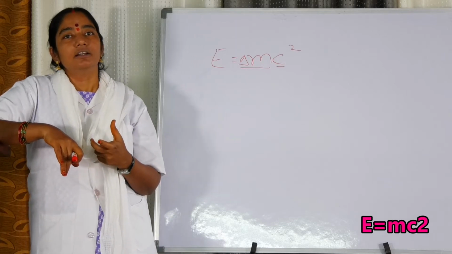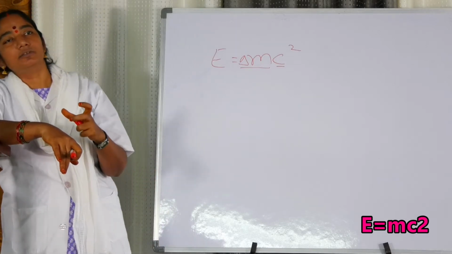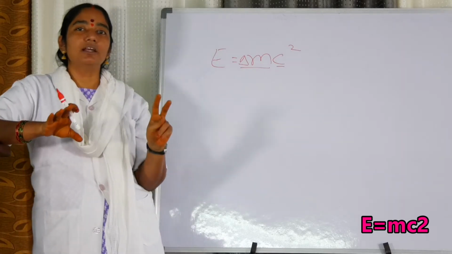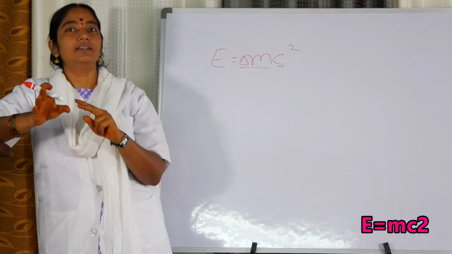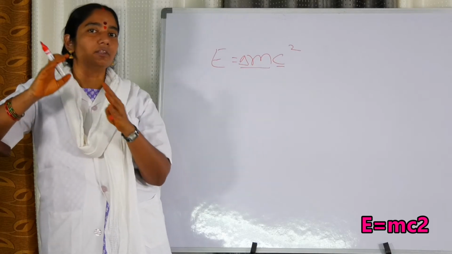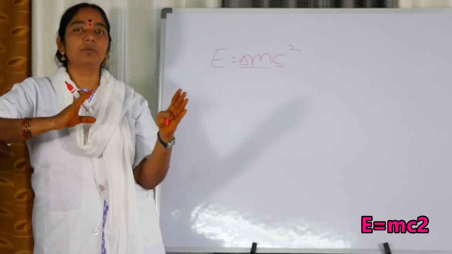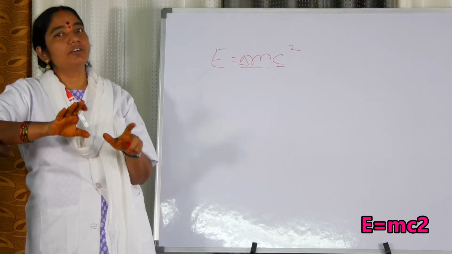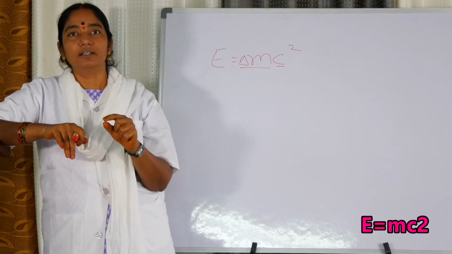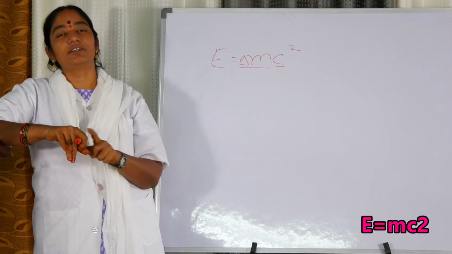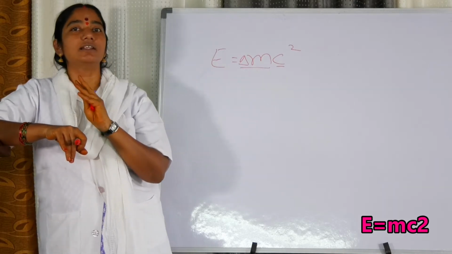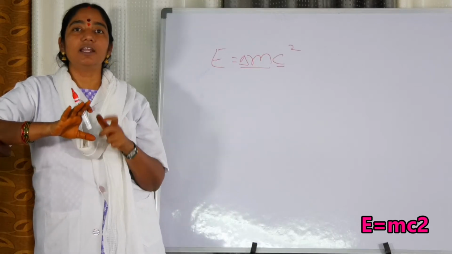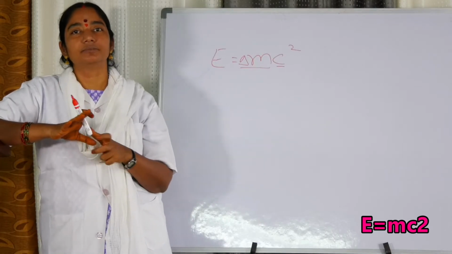In the case of any chemical reaction, the mass of the reactants and the mass of the products is always constant. So that is called the law of conservation of mass. But in the case of nuclear reactions, mass is not conserved. Mass is changing, and this nuclear reaction is taking place on the sun.